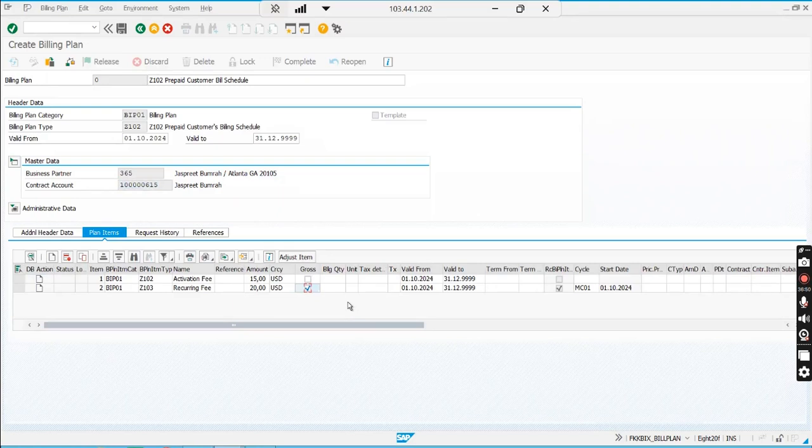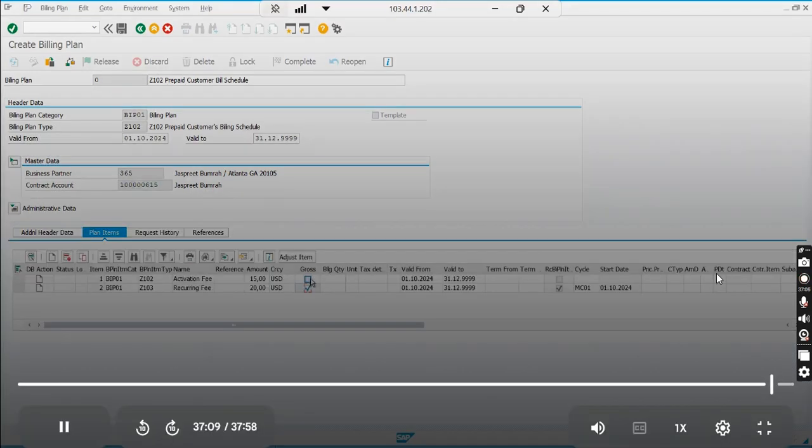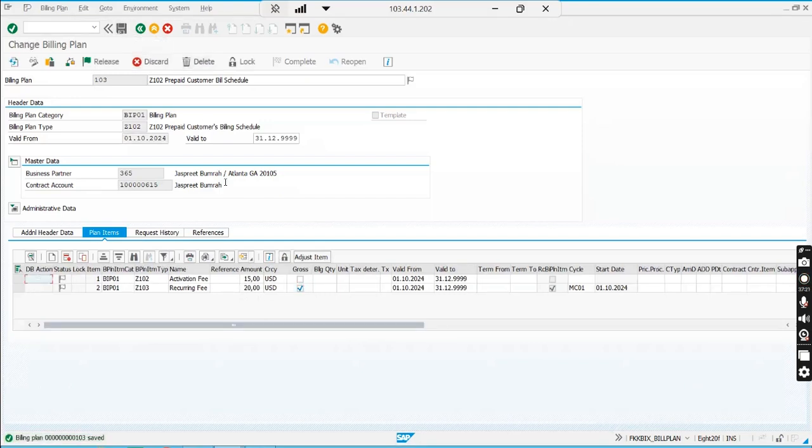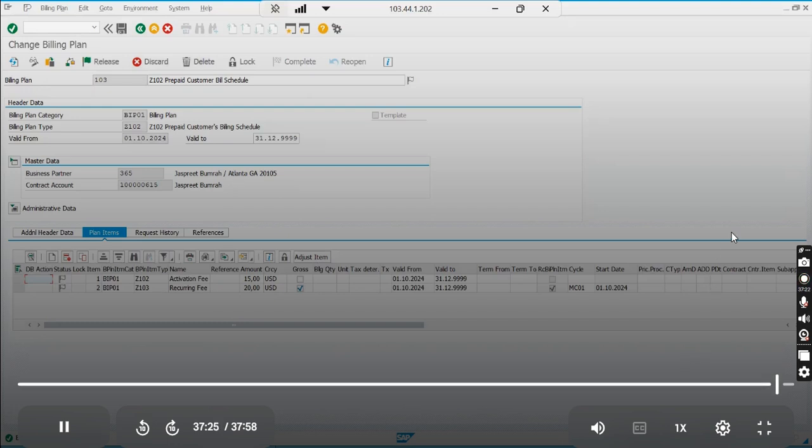Remember, in FICA you have learned that tax can be posted inclusive or exclusive. Inclusive means in the revenue amount the tax is already added. Exclusive means on top of the revenue the tax will be added. So one of them I have chosen gross and the other one will be net. Net means it is normal, tax will be added on top of the 15, but gross means within this 20 the tax is already included. We'll validate that, and with that I'll first save the billing plan. Okay, billing plan is saved. 103 is my billing plan.